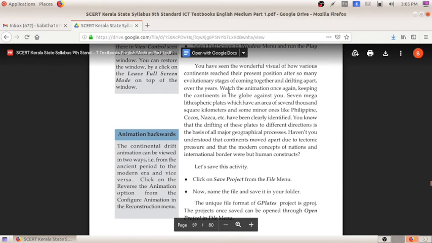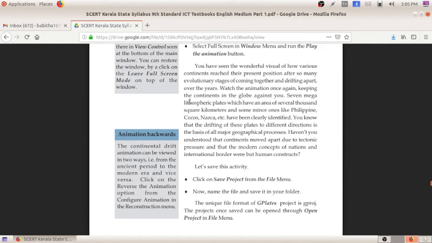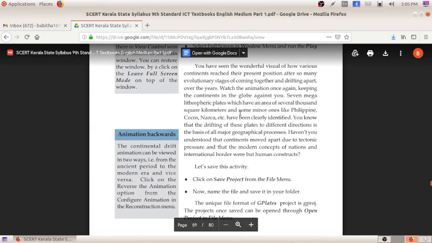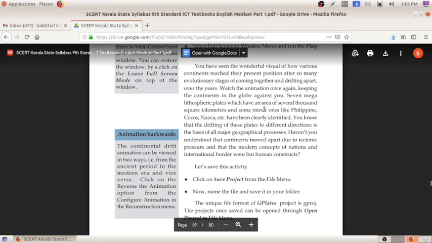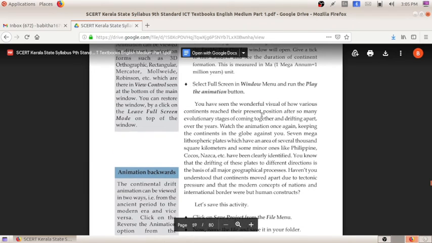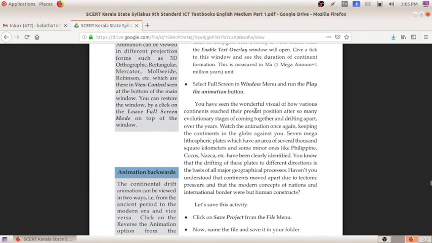After doing all this, it is written here: we watch the animation once again. Keep the continents in the globe against 7 megalithospheric plates which have an area of several thousand kilometers, and some minor ones like Philippines have clearly identified. That we can't do now, because we must have the globe, but now it is not possible. But now I hope you understood how the continents are forming. You observed how it is occurring through animation.